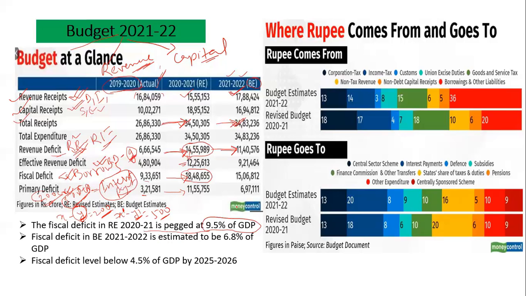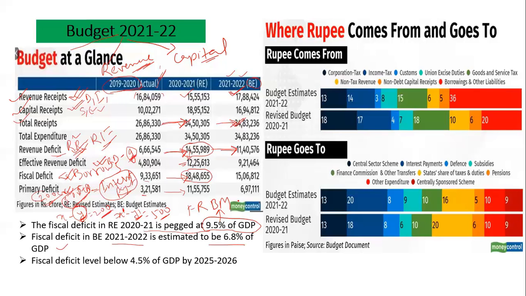It has increased drastically from the last year's figure, and for the upcoming year 21-22 the estimated figure is 6.8% of the GDP. As you know, we have the FRBM Act. The FRBM Act says that you have to bring your fiscal deficit to 3%. But